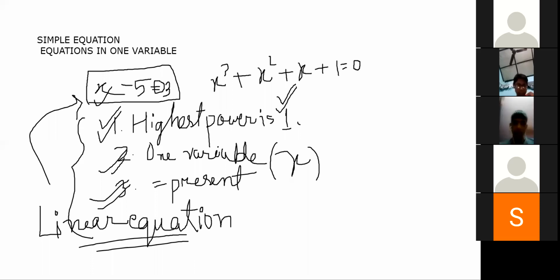Okay. So let us go to the examples. Can I clear the screen? Yes, sir. Okay. So with the first example, we will start today's exercise. The first example is x minus 6 is equal to 2.